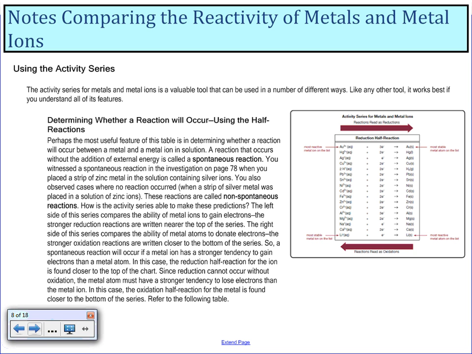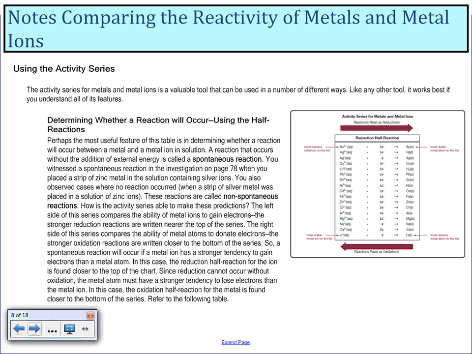So a spontaneous reaction will occur if a metal ion has a stronger tendency to gain electrons than a metal atom. In this case, the reduction half reaction for the ion is found closer to the top of the chart. Since the reduction cannot occur without oxidization, the metal atom must have a stronger tendency to lose electrons than the metal ion.